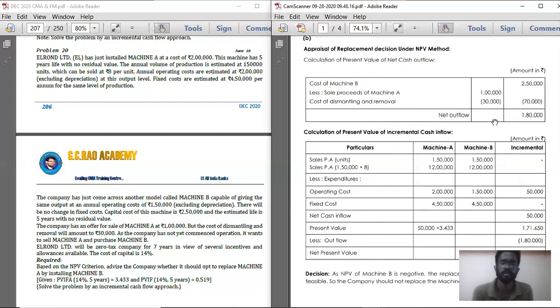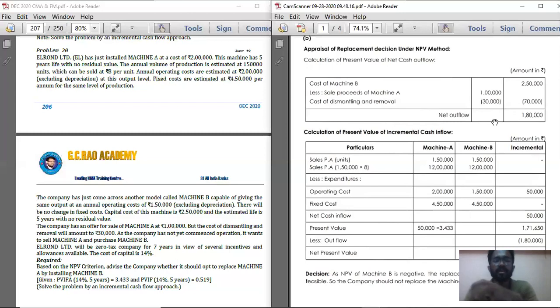Below that, cost of dismantling and removal. For selling that machinery, you incur some cost to remove it. If it is huge machinery, then to take it outside your factory you have to use labor and some transportation to transfer the machine.